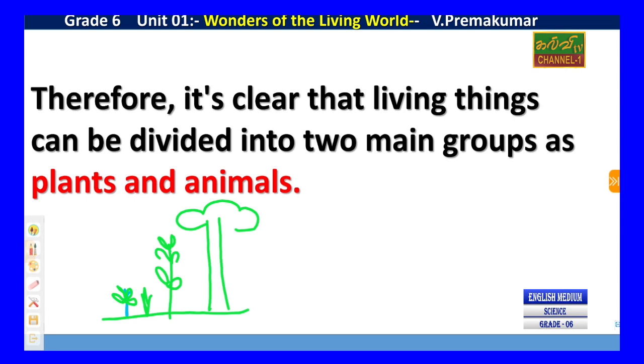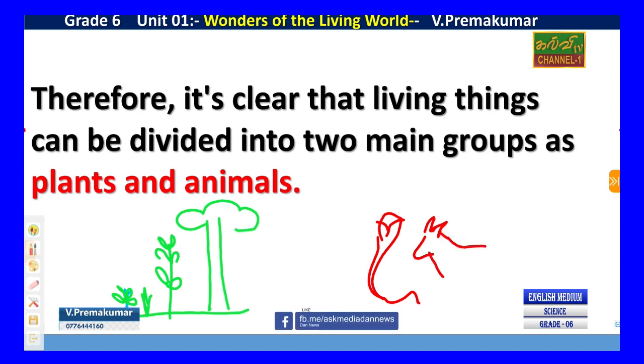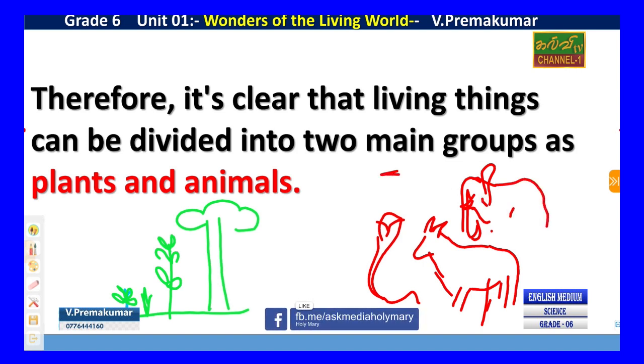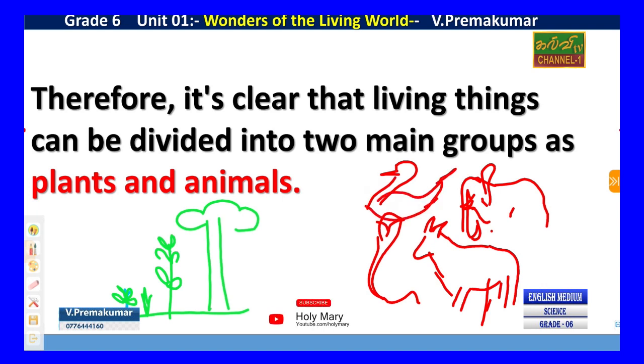And the animals, everyone knows that. Snake, dog or cow, goat and elephant are included. Birds are also in animals.